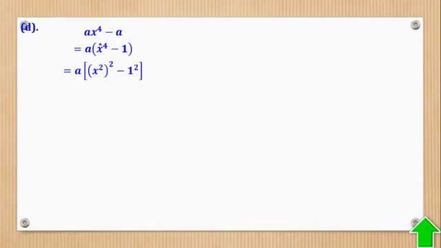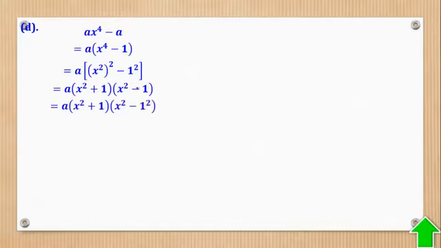Then part D. Part D is a little tricky, but still you are going to first factorize because the HCF is a. So pull it out, here remain with x to the power 4, and here remain with 1. Now this one is funny, because 1 to the power of any number, the answer remains 1. So that is why it is okay for you to write this as 1 squared, so that the concept of difference of two squares can come out. Then your difference will now be for x squared and 1, which is sum and difference.